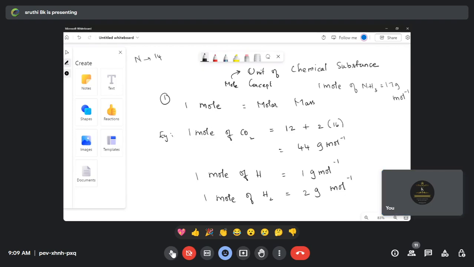See, mole inverse in the sense like 1 mole. For per mole only we are finding, right? So per mole only we are finding. That's the reason we are putting mole inverse.